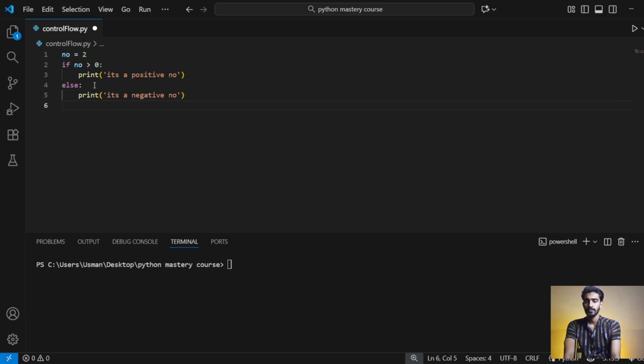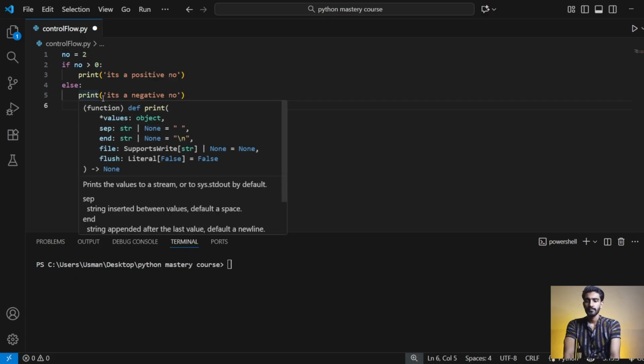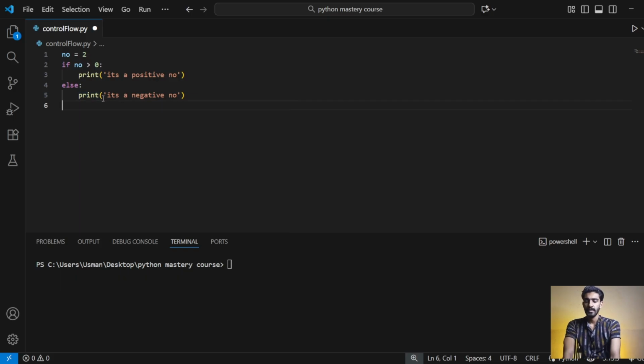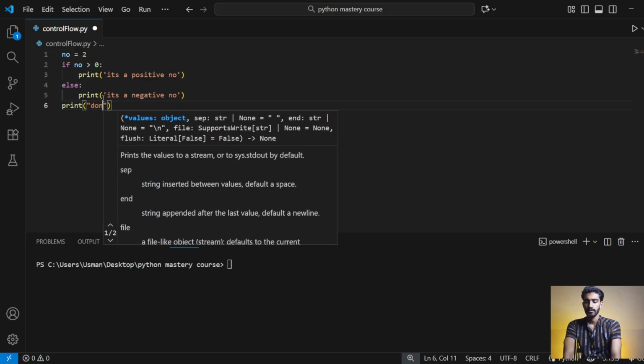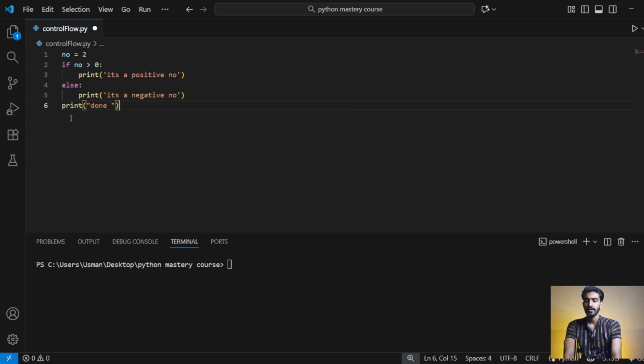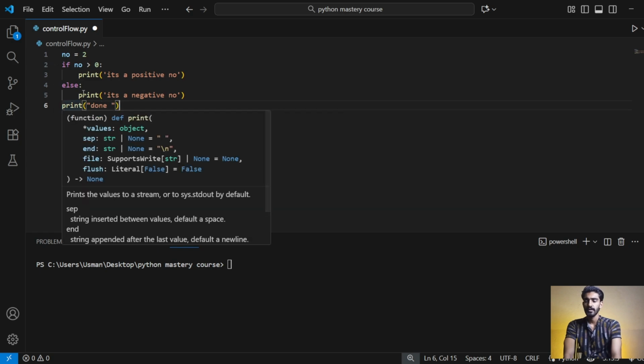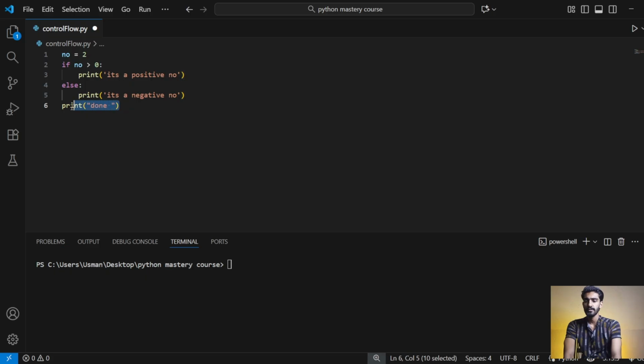Hit enter, and then at that place print, done. If you write print at the start of the line, then this line will always execute, because it is not part of the conditional statement, so it will execute automatically without interrupting the whole conditions.